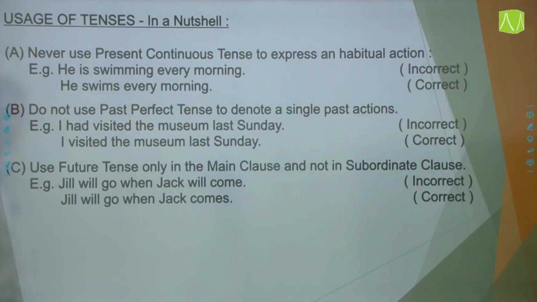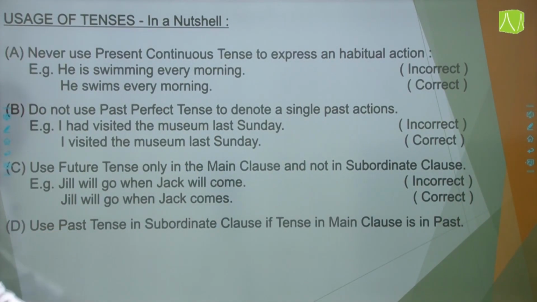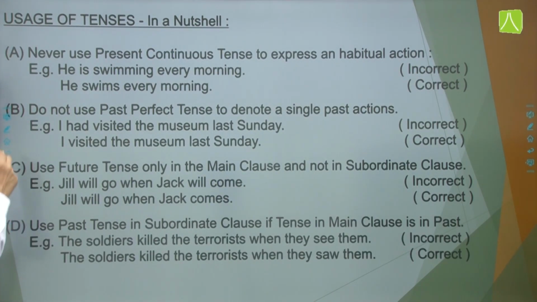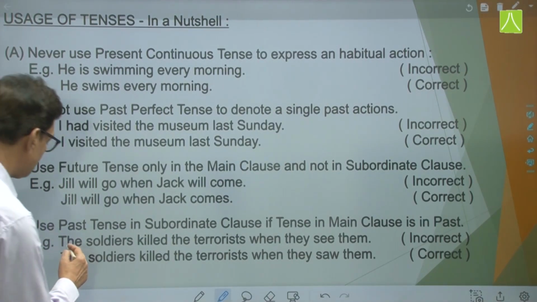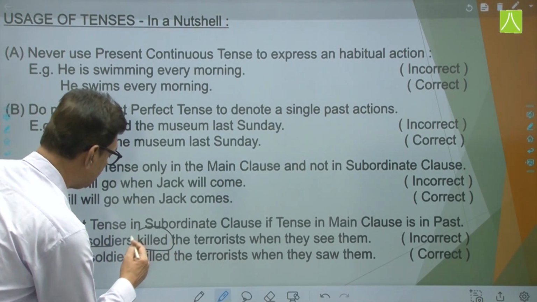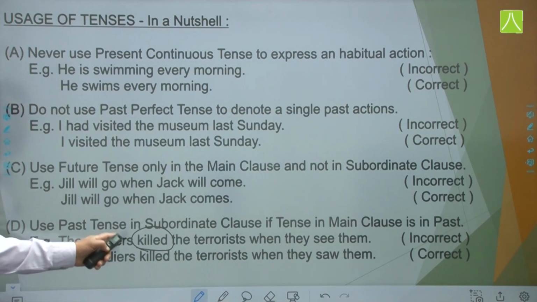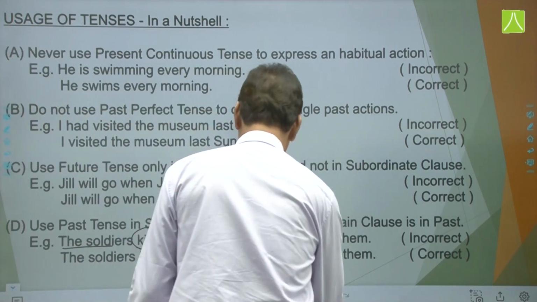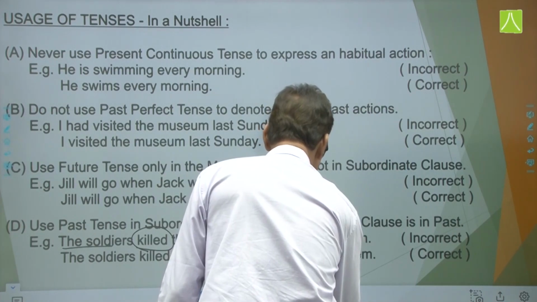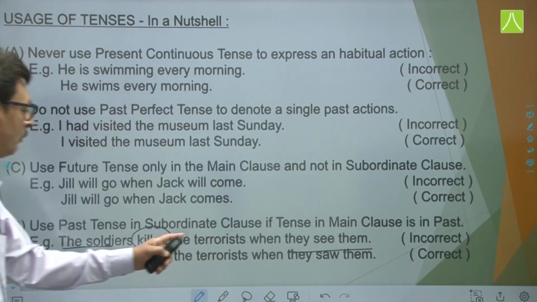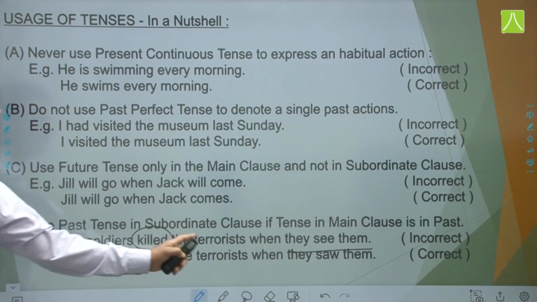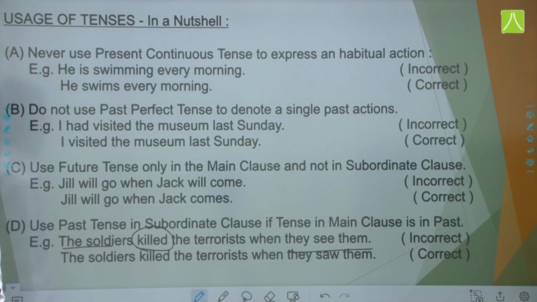Great. And finally, use the past tense in subordinate clause if tense in the main clause is in the past. Look at this statement very carefully. The soldiers kill the terrorists when they see them. So in the main clause कौन सा tense use किया है?